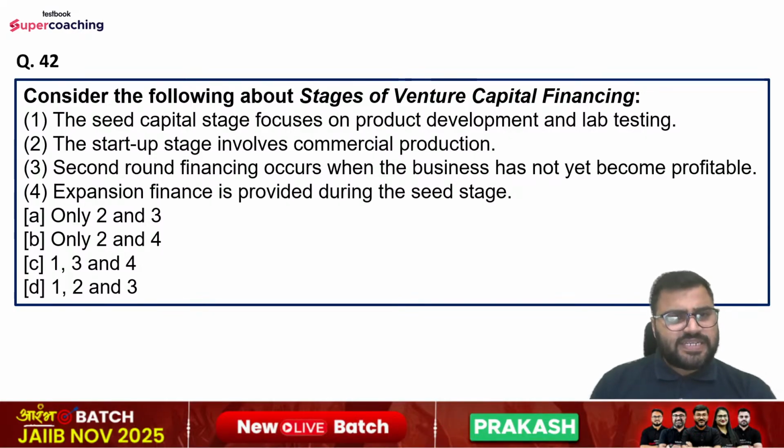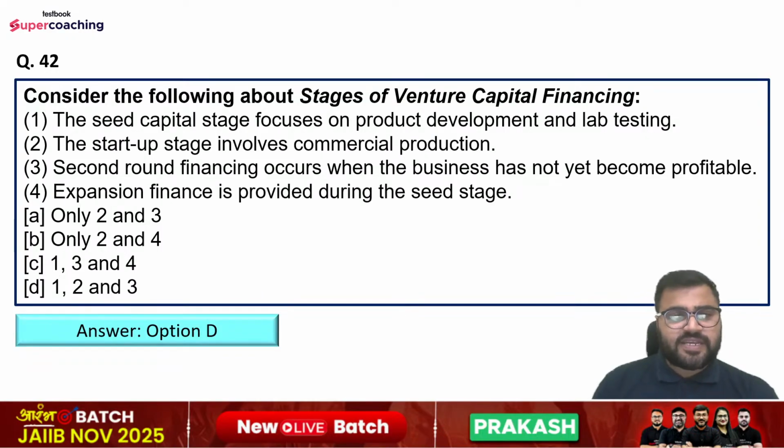Statements are: the seed capital stage focuses on product development and lab testing. Statement number second, the startup stage involves commercial production. Statement number third is second round financing occurs when the business has not yet become profitable. And statement number fourth is expansion finance is provided during the seed stage. So options are only second and third, second and fourth only, first, third and fourth only, or first, second and third only. So what is the right answer, guys, for question number 42? Right answer is option number D, that is first, second and third.